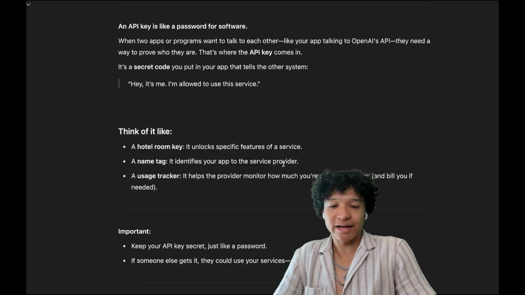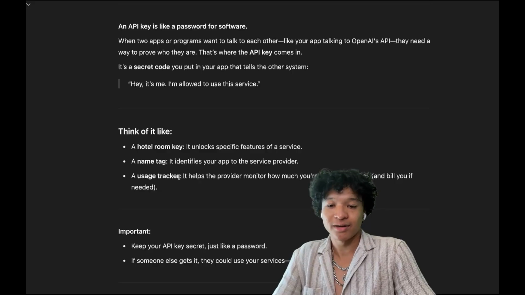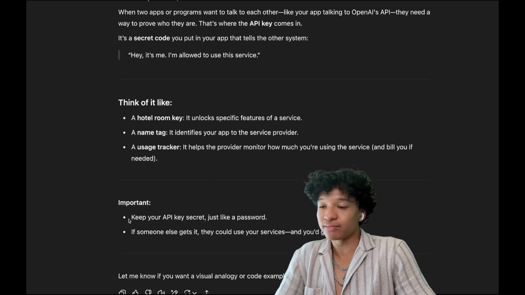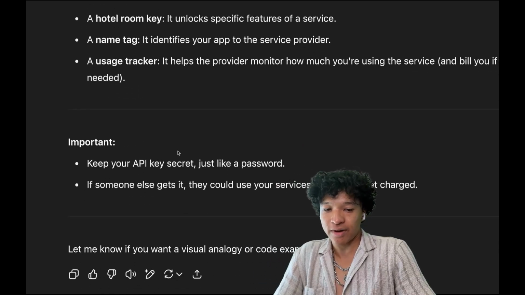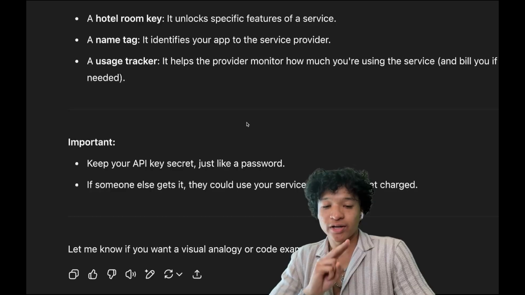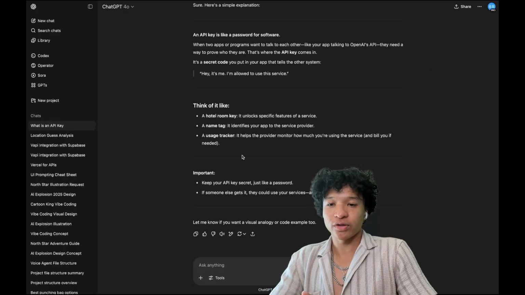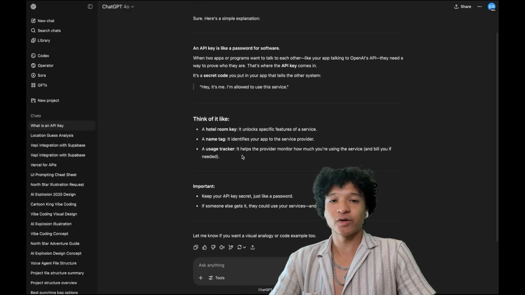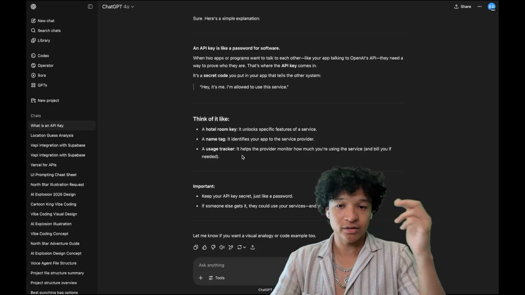A name tag, it identifies your app to the service provider. And a usage tracker, it helps the provider monitor how much you're using the service. Important, keep your API key secret, just like a password. If someone else gets it, they could use your services and you could get charged. So this is one way we could use ChatGPT as a mentor and a guide to unlock a deeper understanding of what's going on in the app.